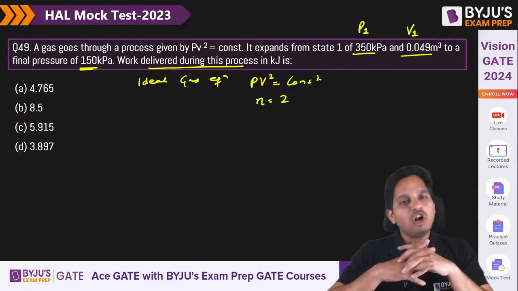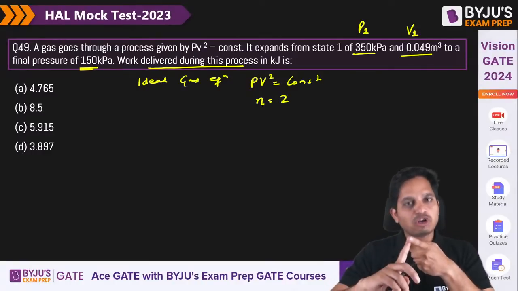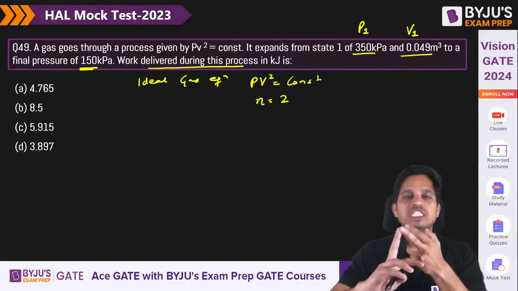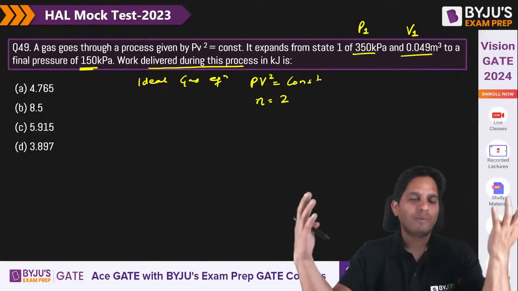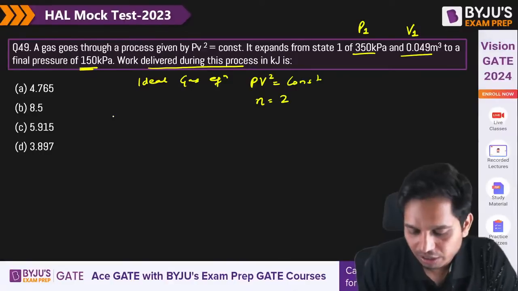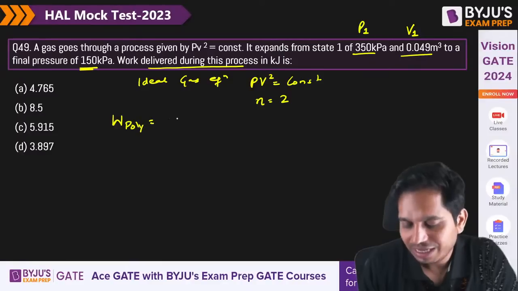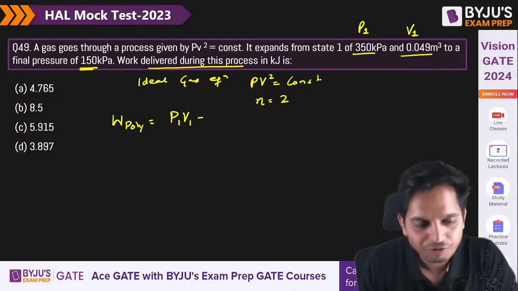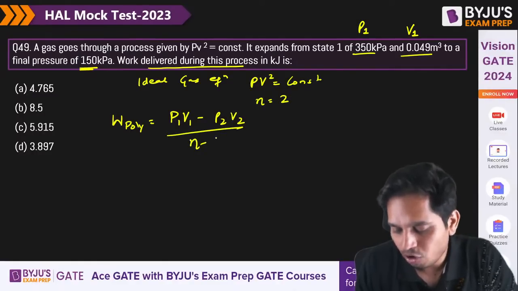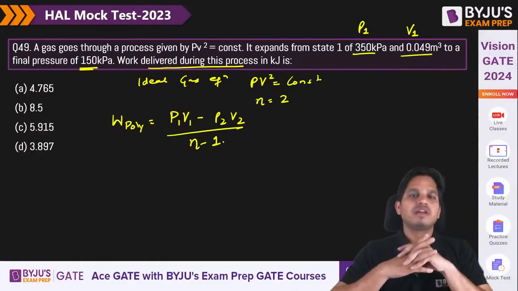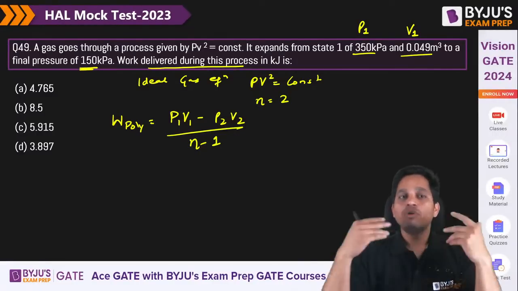so now we all know how to calculate work transfer in a constant volume process, which is 0, constant pressure process, isothermal process, adiabatic or polytropic process. So work done in a polytropic process is basically (P1V1 minus P2V2) upon (n minus 1). Yes? Now I know P1, I know V1, I know P2 as well.